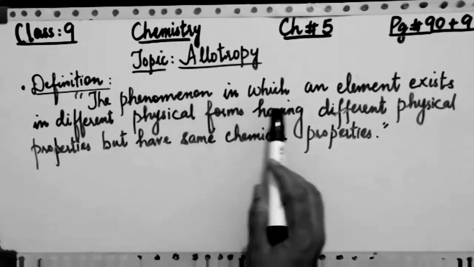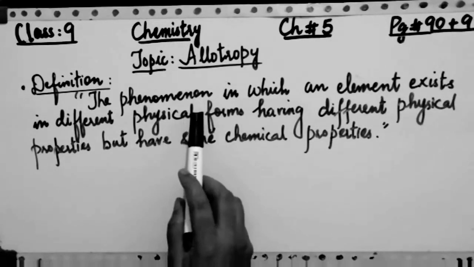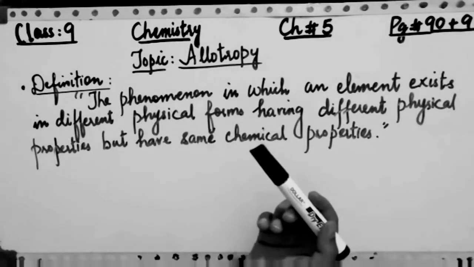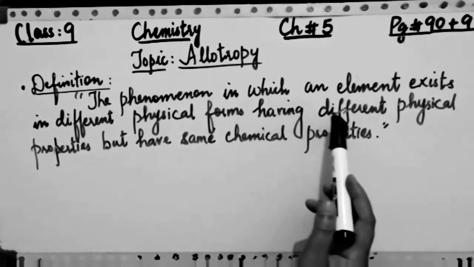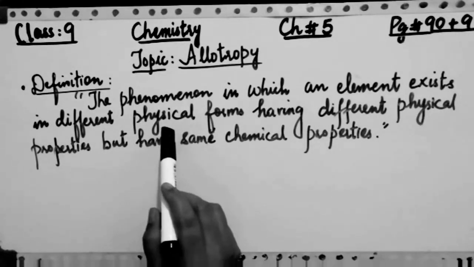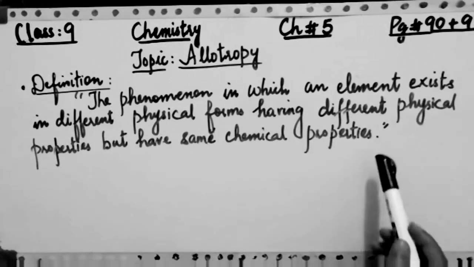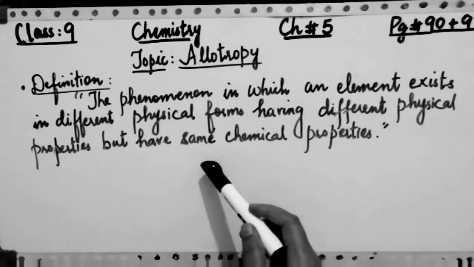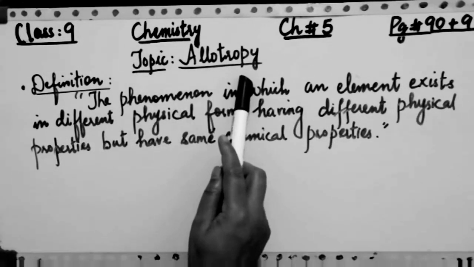Now there are different physical forms, okay, and this is the phenomenon. Different physical forms indicate that there are different physical properties which are normally present in any atom of the element. Along with it, the second part of the definition is different physical properties, which is related to the physical forms. Is this clear? So this will become the definition of allotropy.